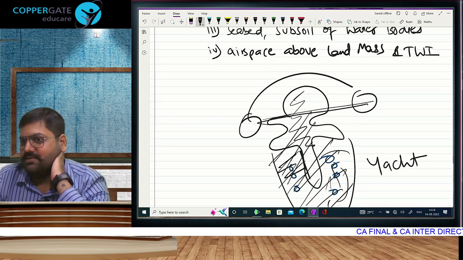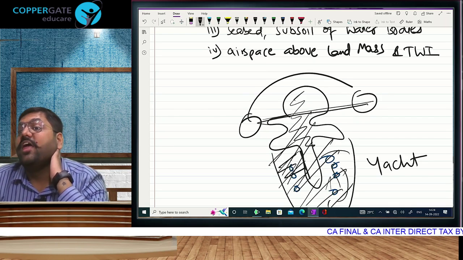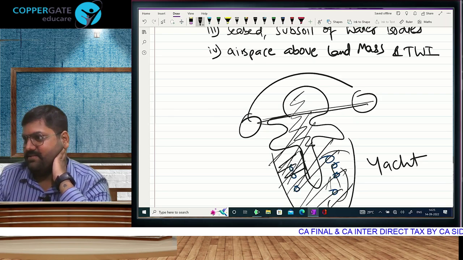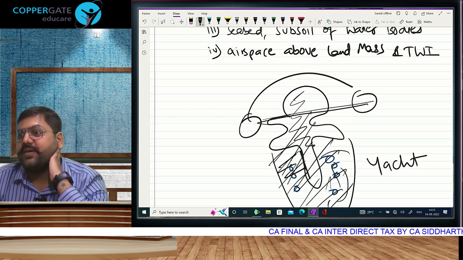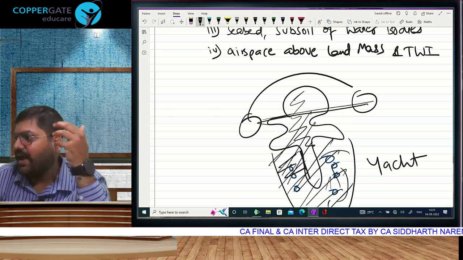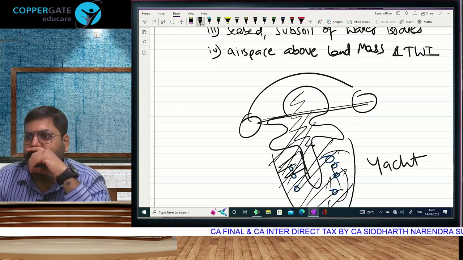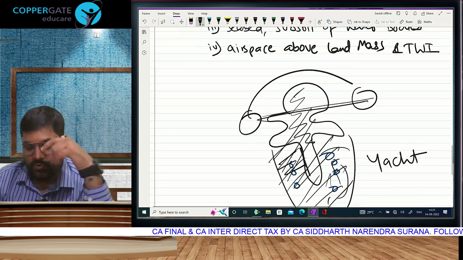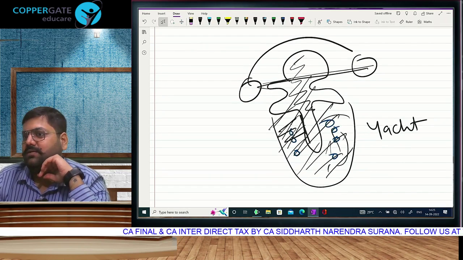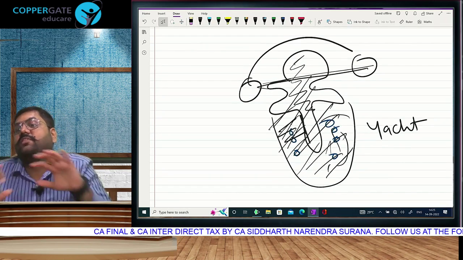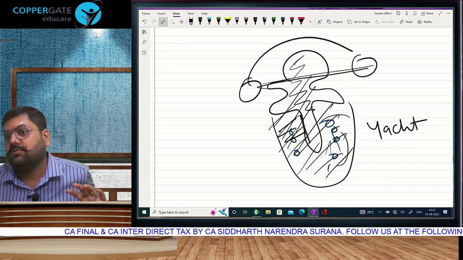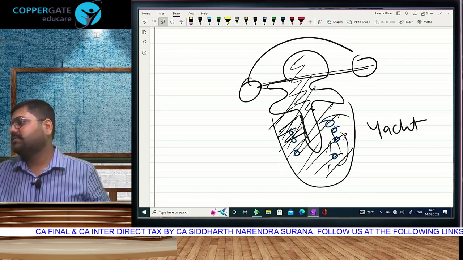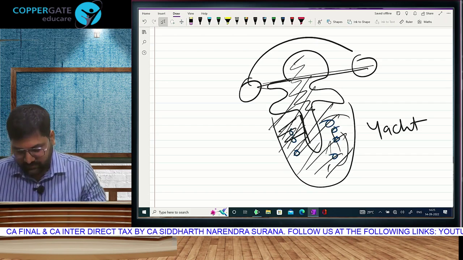Because this is India's air. Worldwide, the airspace above a country belongs to that country. So the airspace above the landmass and the territorial waters. That means if you were in the air also, it is going to be treated as stay in India.